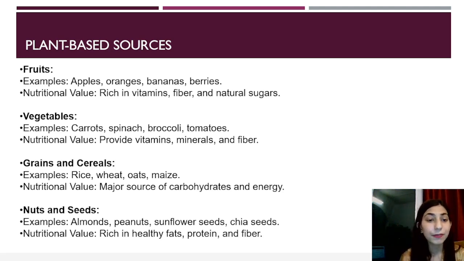Then vegetables, examples we have carrots, spinach, broccoli, and tomatoes. Nutrition values, they provide minerals, vitamins, and fiber. Then we have grains and cereals. Examples are rice, wheat, oats, and maize. Nutritional values, major source of carbohydrates and energy. Then we have nuts and seeds. Almonds, peanuts, sunflower seeds, chia seeds. Their nutritional value is that they are healthy in fats, protein, and fiber.